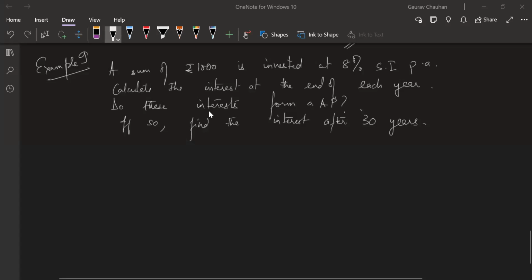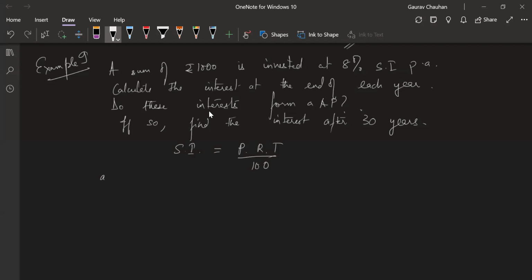Guys, I'm just going to do it on the board. Yesterday we revised simple interest. Simple interest is something you learned in class 7. We did it in class 8 again. We spent a lot of time in class 8 on this, and we revised it yesterday again in class. Again, I'm going to do it shamelessly for you guys on the board. Simple interest has a formula PRT by 100.